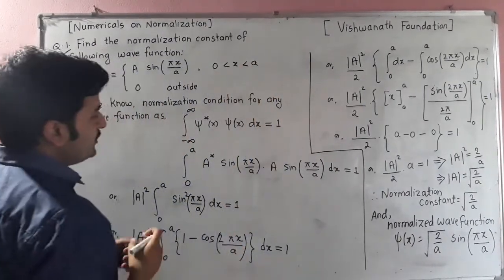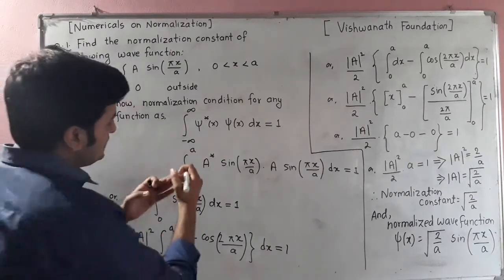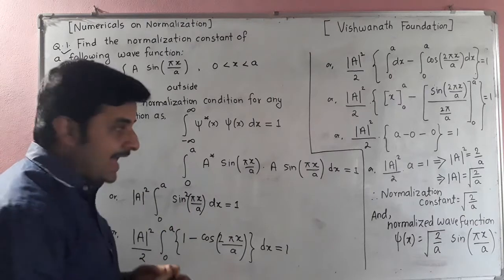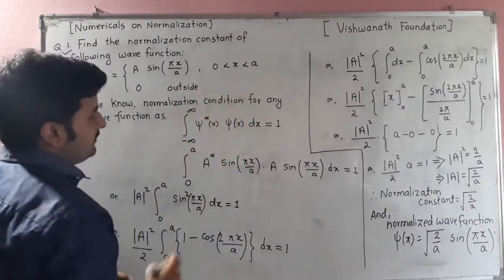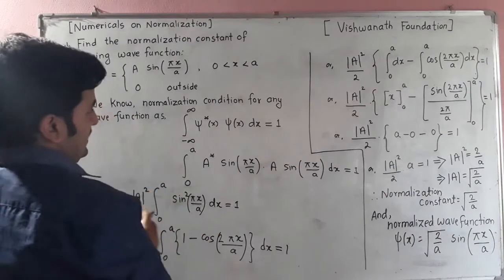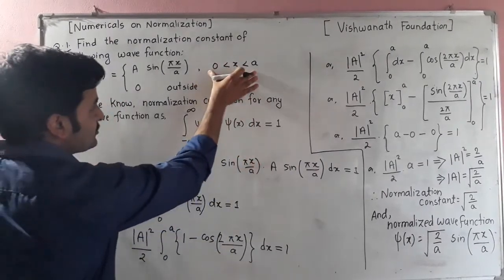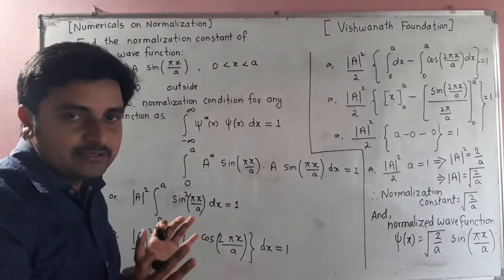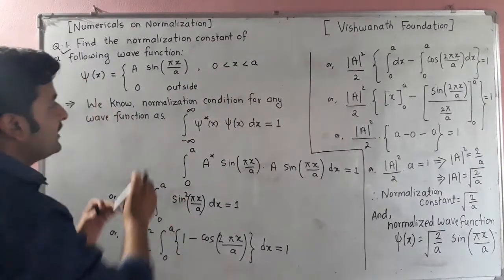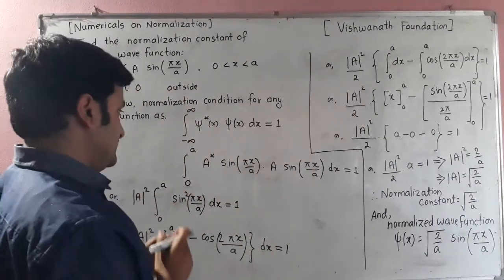That's why we replace minus infinity by 0 and infinity by a. Outside this region there is no probability of finding a particle, so it is 0.